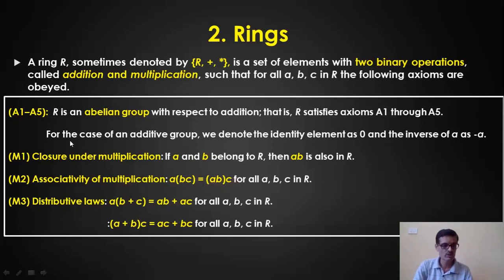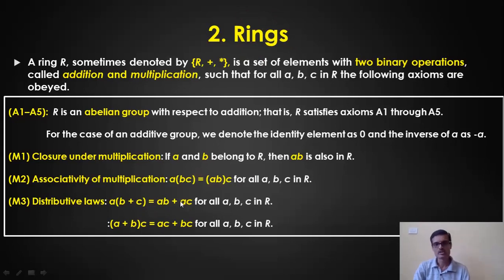In the previous axioms A1 to A5, let us say A2, where is the associative property? A plus of B plus C should be equal to A plus B of plus C. Those conditions have to be satisfied under the addition operation. Under the multiplication also, it has to satisfy the associative property. What about the distributive law? You know it. A into B plus C is equal to AB plus AC. A plus B into C is AC plus BC. Just take 3 elements of the set, A, B, C, and if this condition is satisfied, then we say that it is a ring.